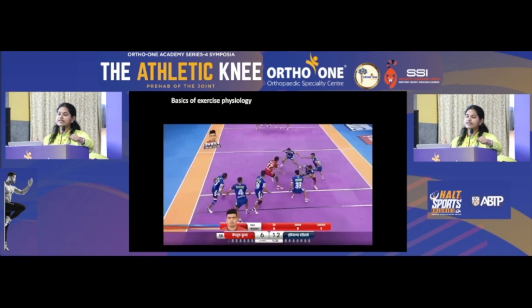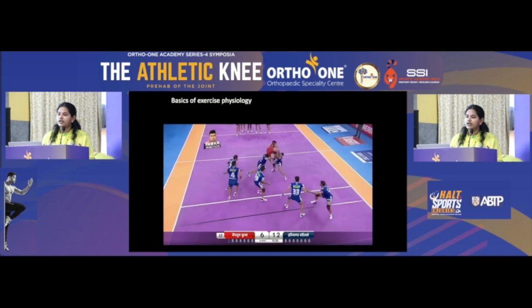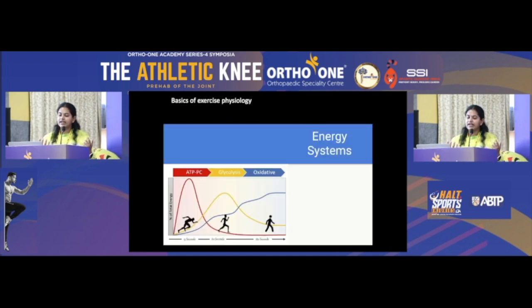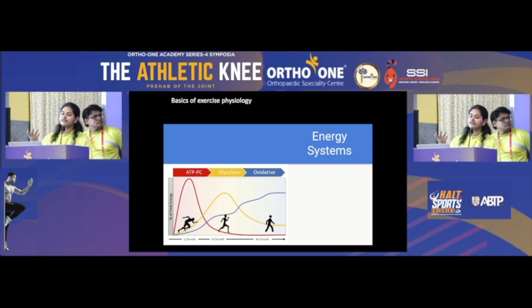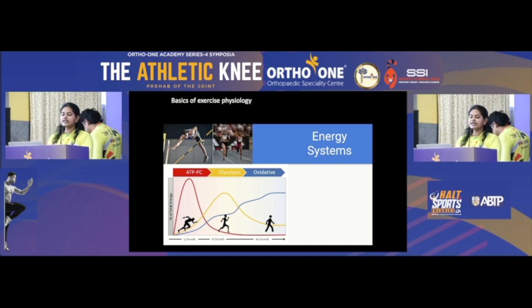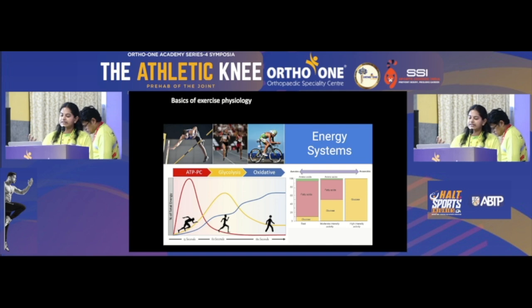Coming to energy systems. In this game, as we see, can you see that jump, that sprint? Which is the energy system being used? That is the ATP phosphocreatine system, which is usually used in explosive sports like jumps. This is for the first 15 seconds. Then in the next 60 seconds, the glycolysis system comes in, which is for your 400-meter races. And finally, the endurance, that is the oxidative or the aerobic system, comes in.